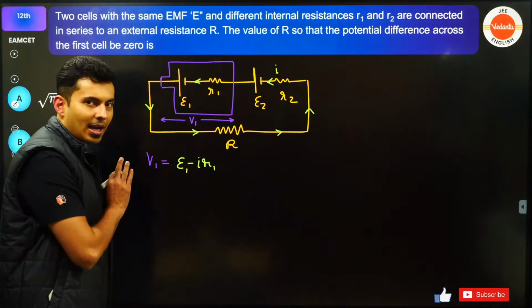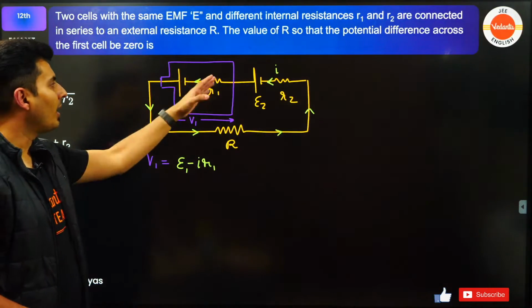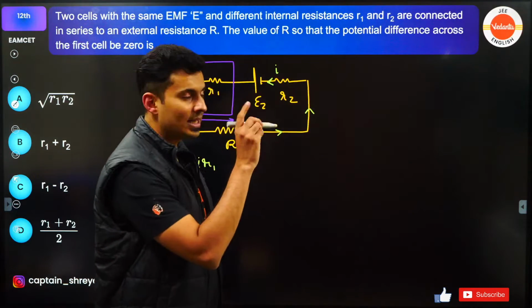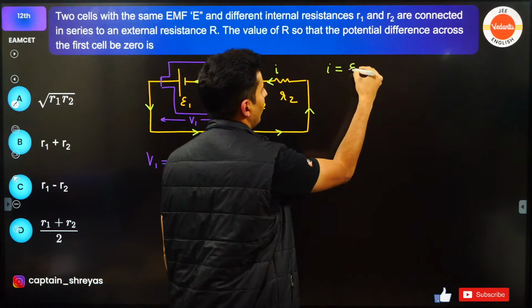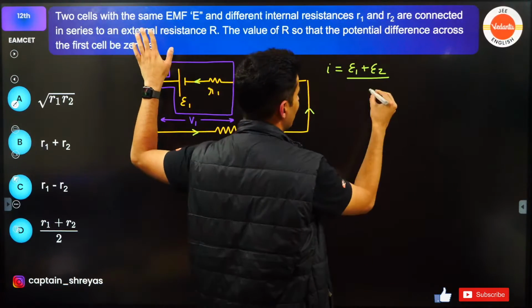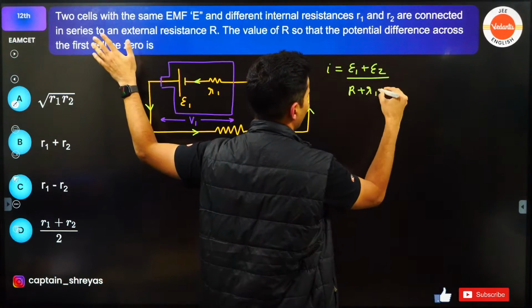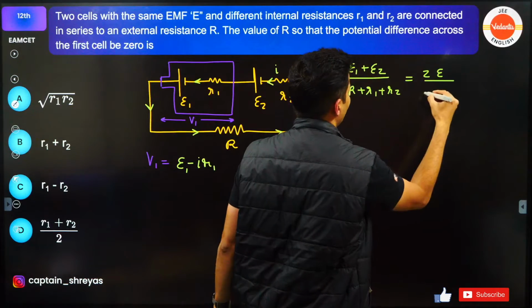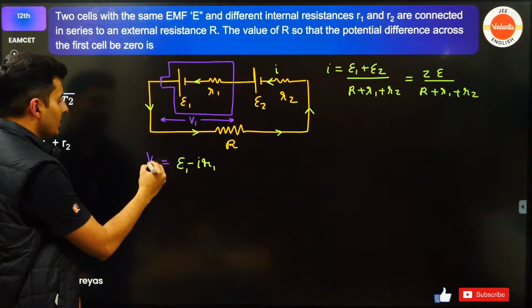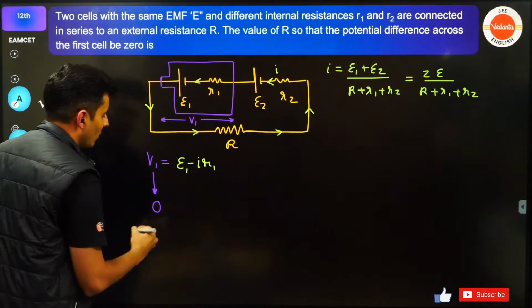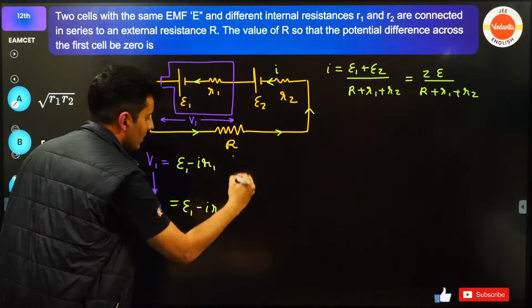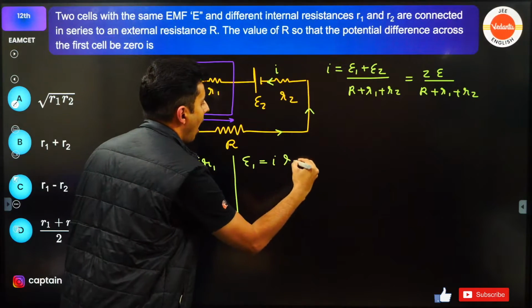So E minus IR, I hope everybody agrees with this. So what is the value of I, you might say? Current, you can find it out easily. Because I know current will be the total voltage E1 plus E2, and both of them are having the same EMF, divided by R plus R1 plus R2. So it will be basically 2E divided by R plus R1 plus R2. And according to the question, this voltage is supposed to be 0. Therefore, E1 minus IR1 is 0. Therefore, E1 is IR1.